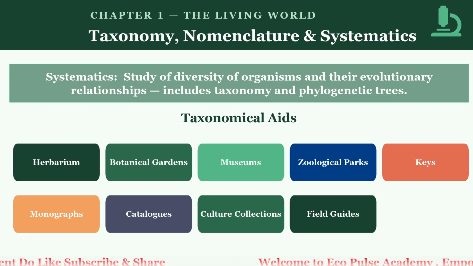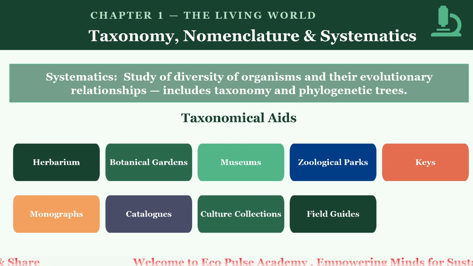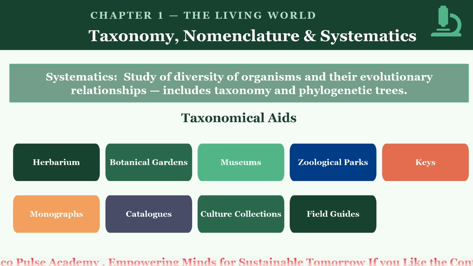What are the taxonomical aids? The taxonomical aids are the tools and techniques used by taxonomists to identify, classify, and study organisms. These aids provide critical support in the field of taxonomy, helping scientists to catalog the diversity of life and understand the relationship among different species.